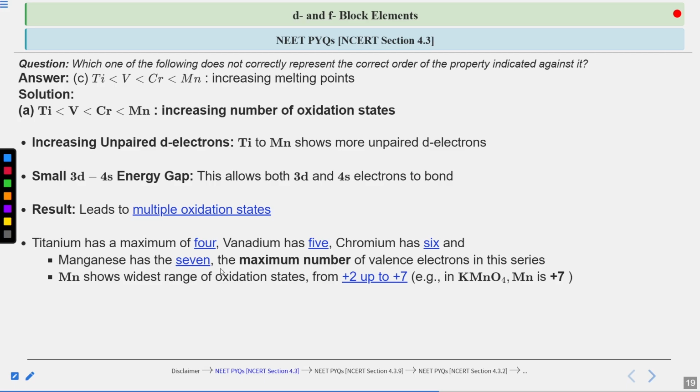So as manganese has the maximum number of valence electrons, it shows the widest range of oxidation states, from +2 up to +7. For example, you can observe manganese in +7 in KMnO4.